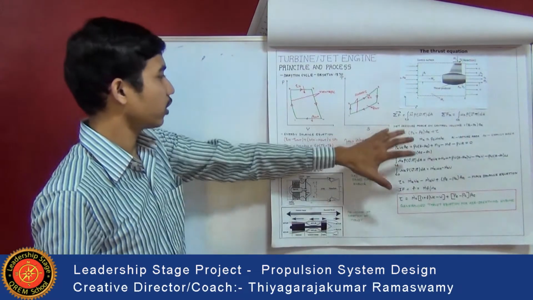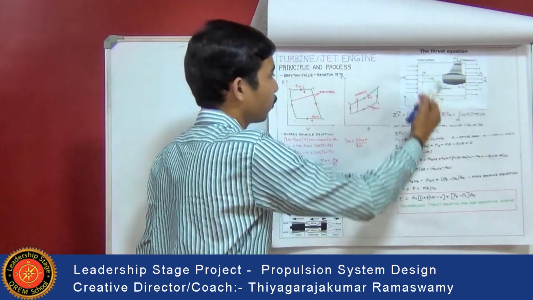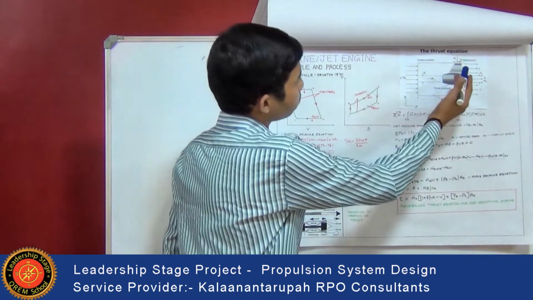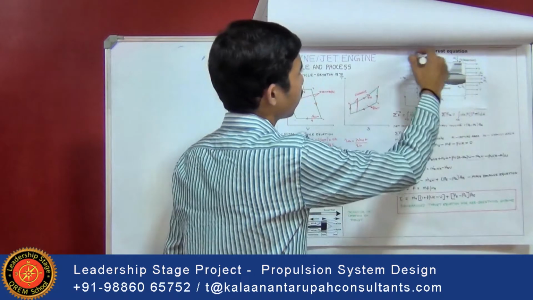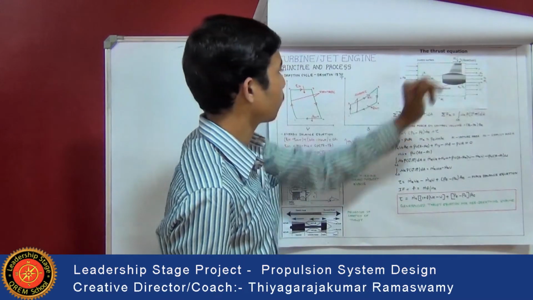Let's see how this thrust equation is derived, or what the design criteria are for this thrust equation, and how it is calculated. Consider the thrust producer in the control surface. This reaction is transmitted to the support.